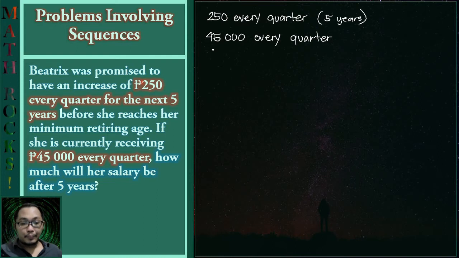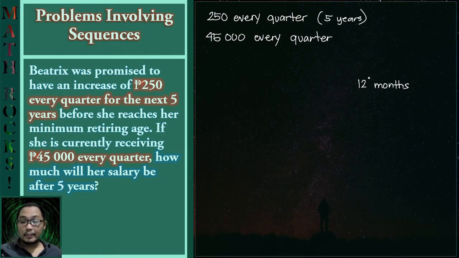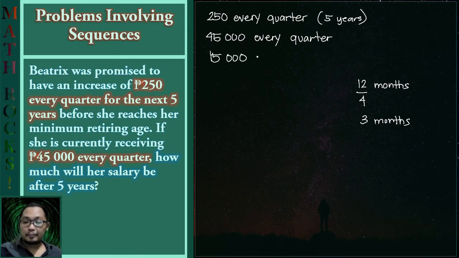So we have to divide this by 3 months. Take note that we have a total of 12 months in a year, and quarter means 1/4. So we should divide this by 4, and there will be 3 months in a quarter. So that means her monthly salary is 15,000.